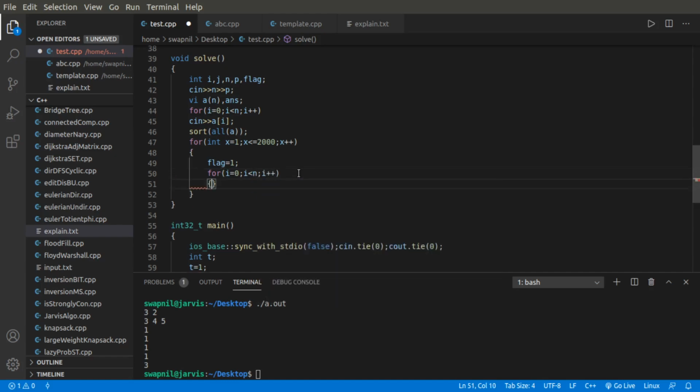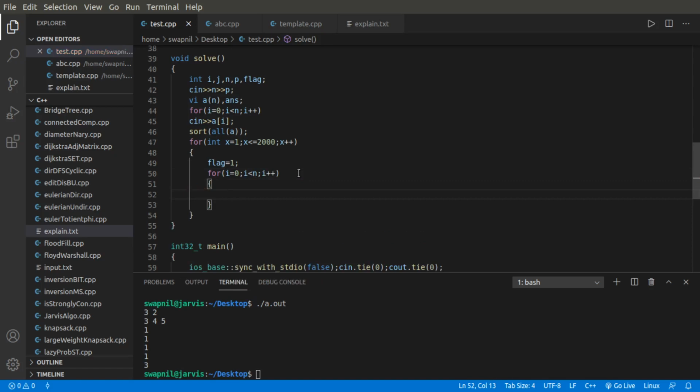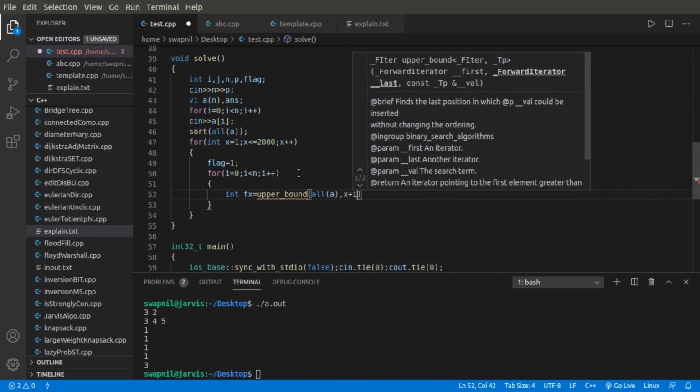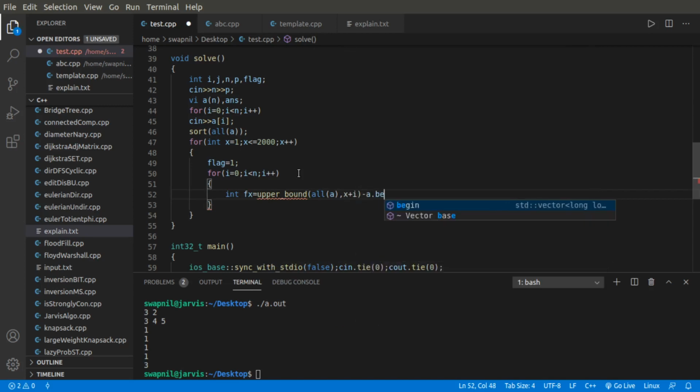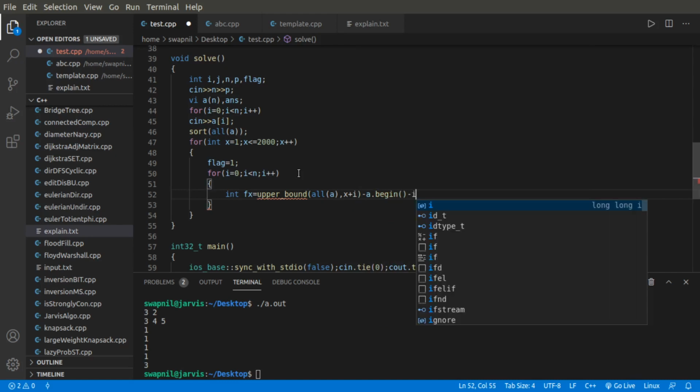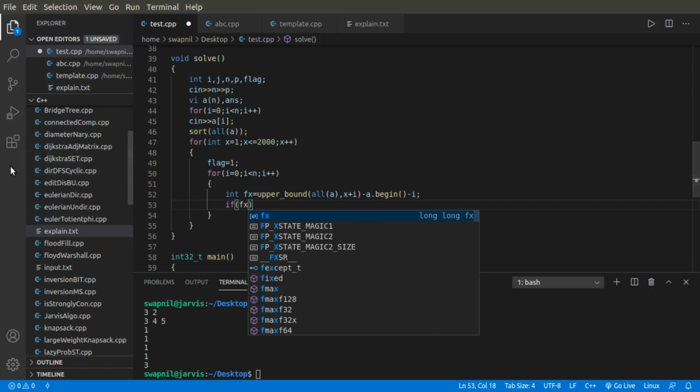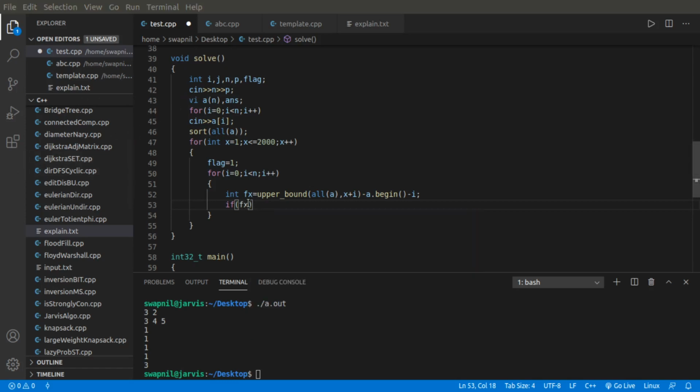After this we will first find the value of f of x, which is upper bound of a over x plus i, minus a dot begin, minus i. If my f of x is divisible by p, then I'll make this flag 0, which is a false value, and I'll break out of the loop over here.